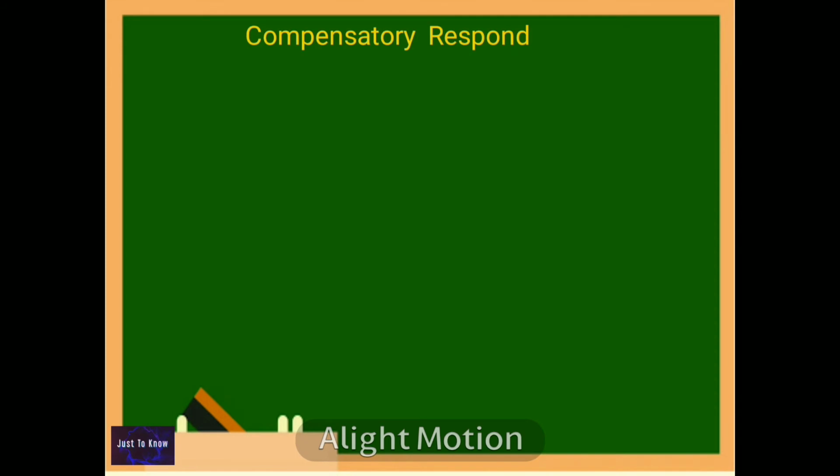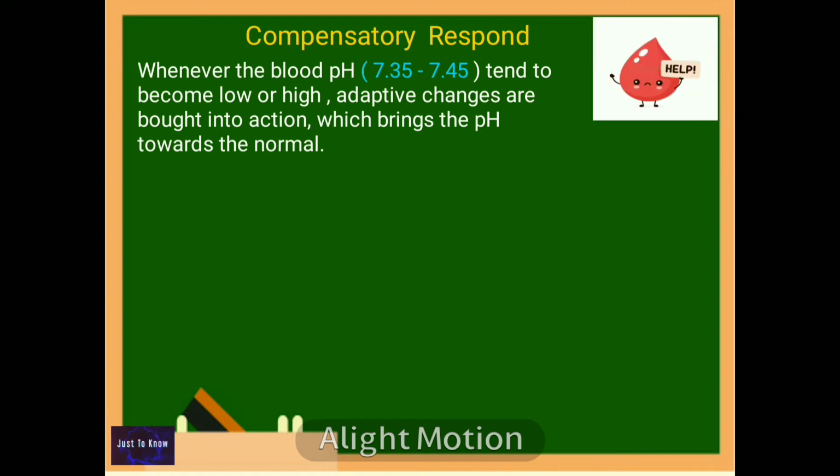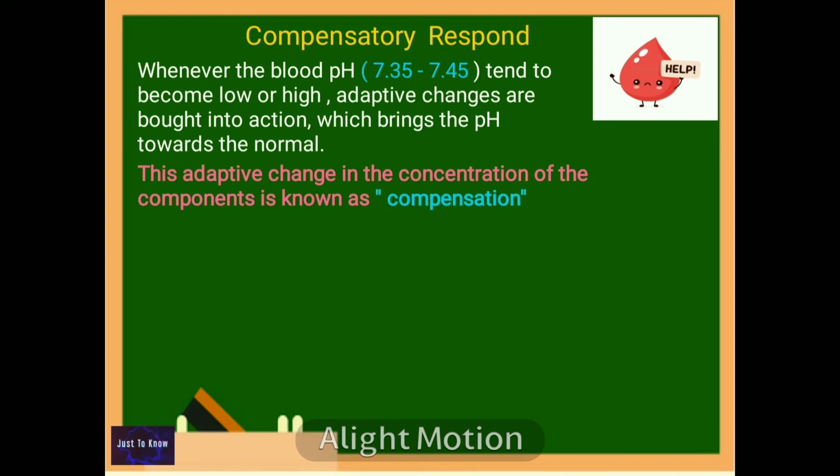Compensatory response. Whenever the blood pH, 7.35 to 7.45, tends to become low or high, adaptive changes are brought into action which bring the pH towards normal. These adaptive changes in the concentration of the compound are known as compensation. All kinds of acid-base imbalance are characterized by a change in either of the two compounds, the carbonic acid or the bicarbonate. So, the proportional change in the other compound would help in maintaining the ratio constant and hence will bring back the pH to normal.